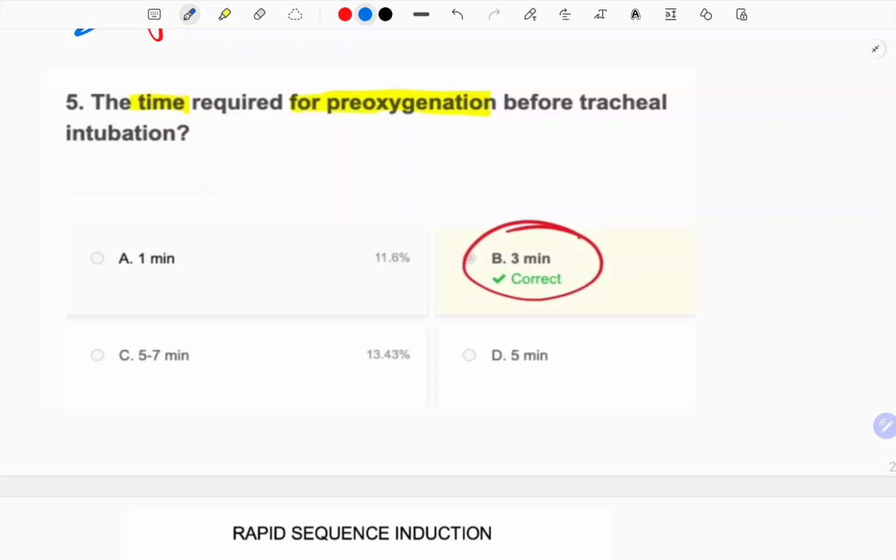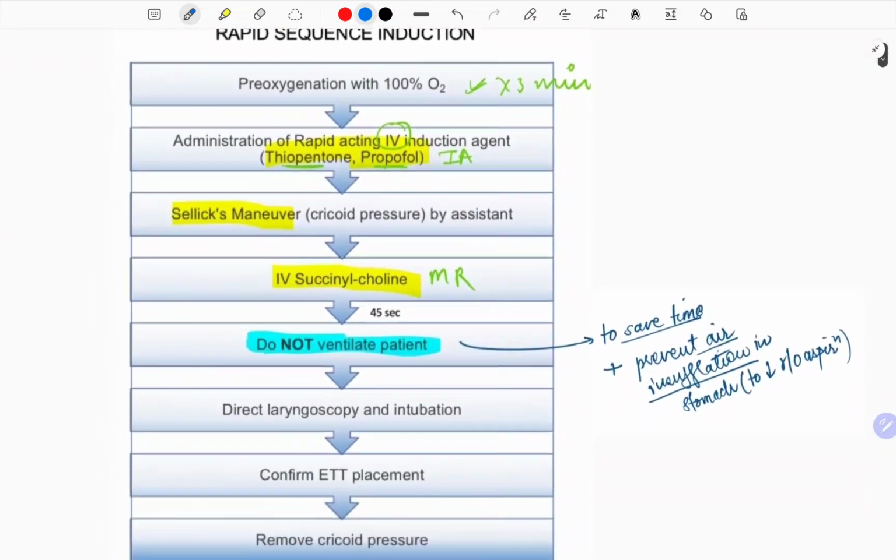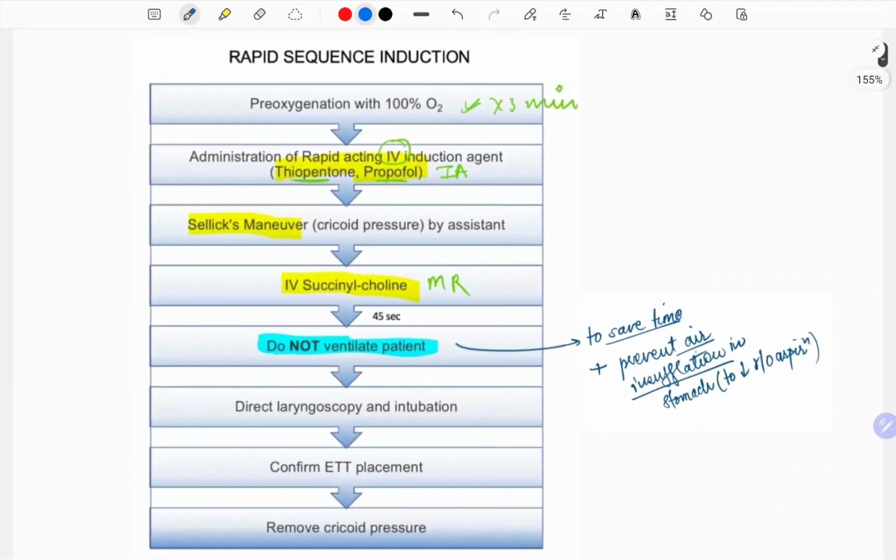Now the next question is the time required for pre-oxygenation before tracheal intubation. See, this is a very important question, and it can be solved by looking at this table. See, what are the steps for rapid sequence induction? You first pre-oxygenate with 100% oxygen for 3 minutes. Then you administer rapidly the IV induction agents along with the muscle relaxants. You have to do it simultaneously.